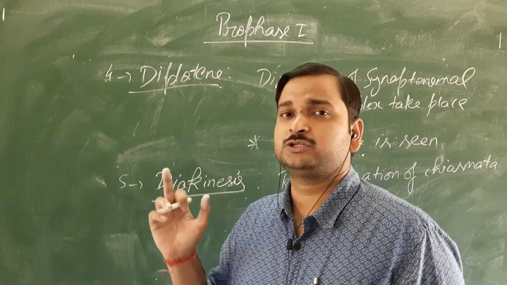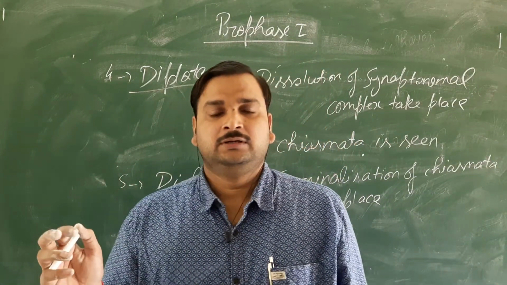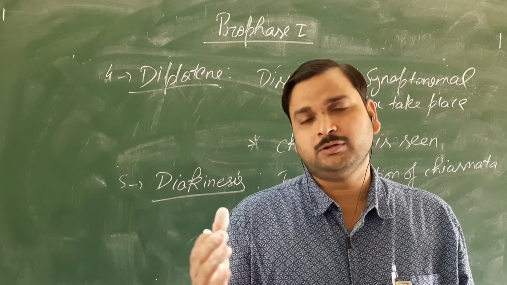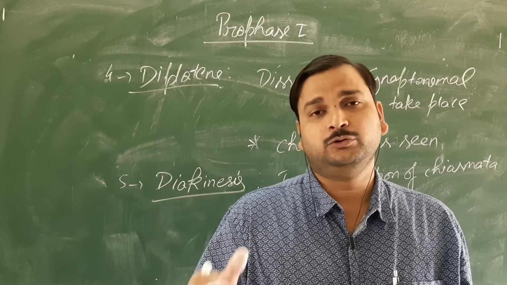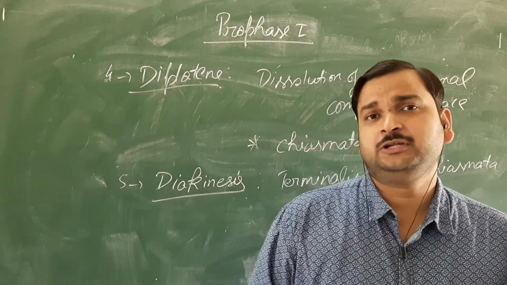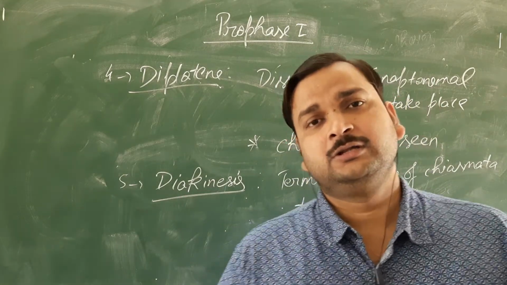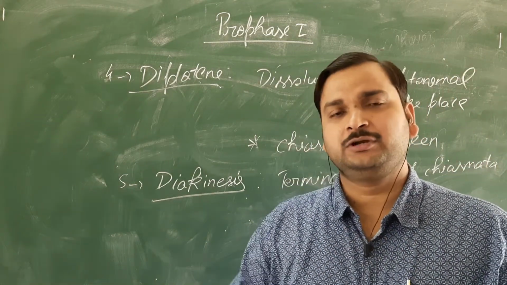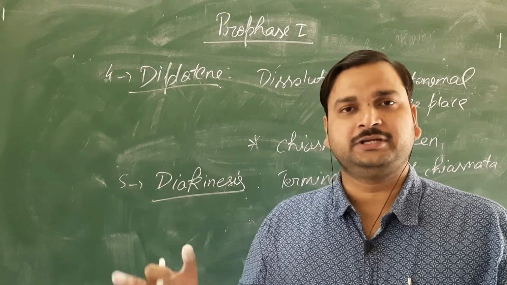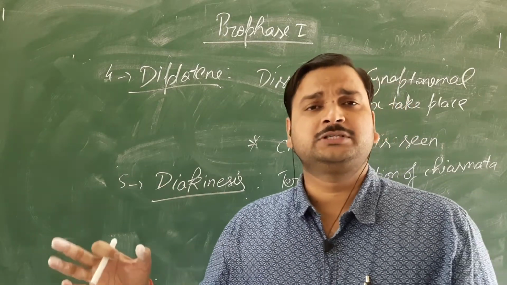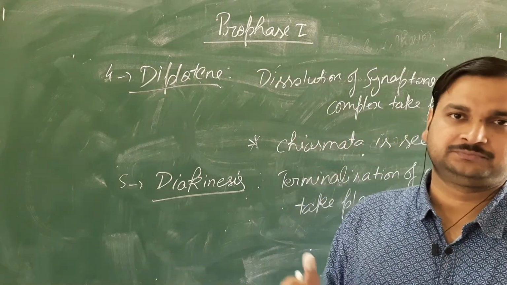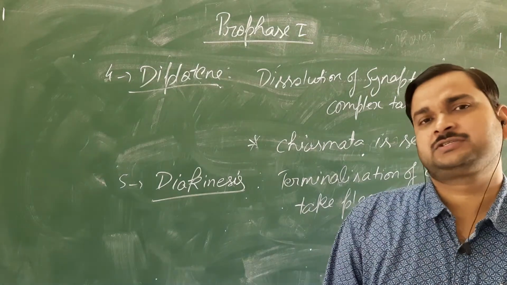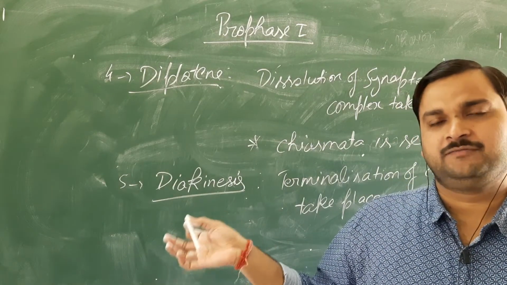And if you remember, in the case of late prophase in mitosis, the cell was found to be devoid of the nuclear membrane. Means the nuclear membrane was starting to degenerate, nucleolus and all other membrane bound cell organelles were getting degenerated. The same event will occur in the diakinesis also. So all these events will occur in prophase first. Then this will be followed by metaphase first.